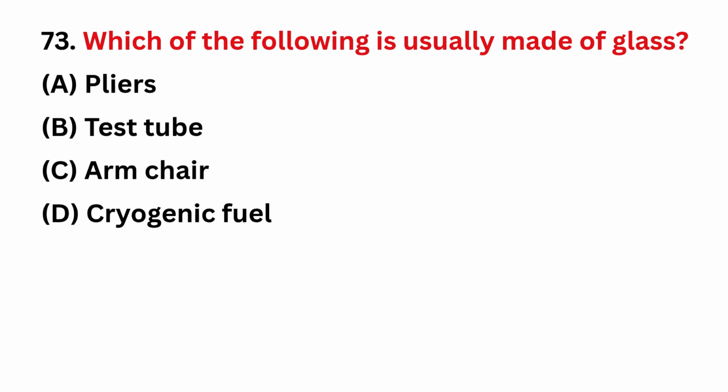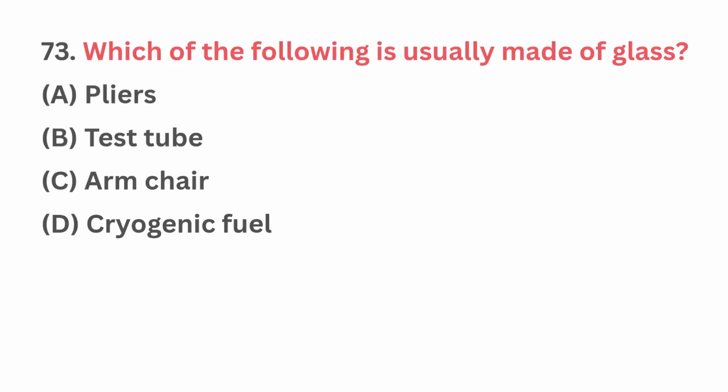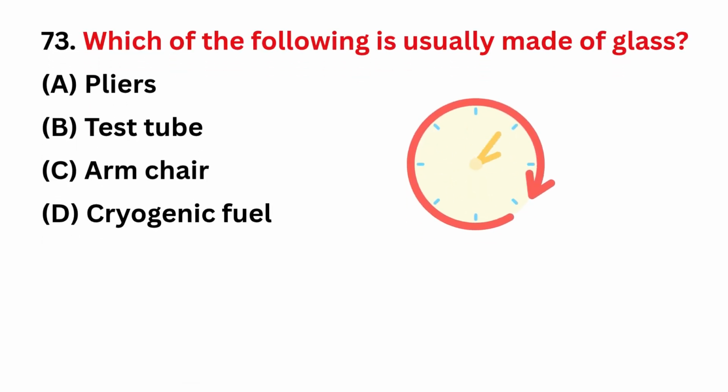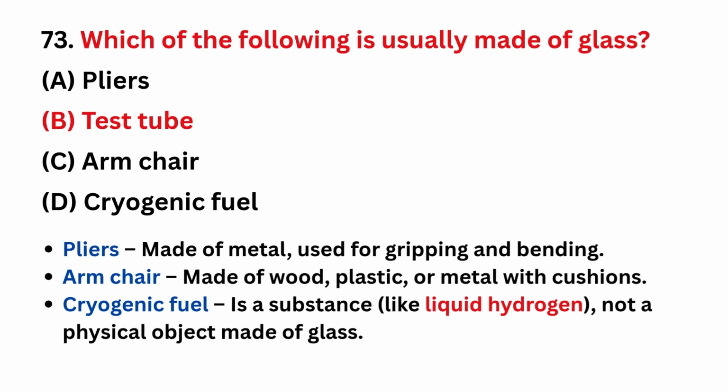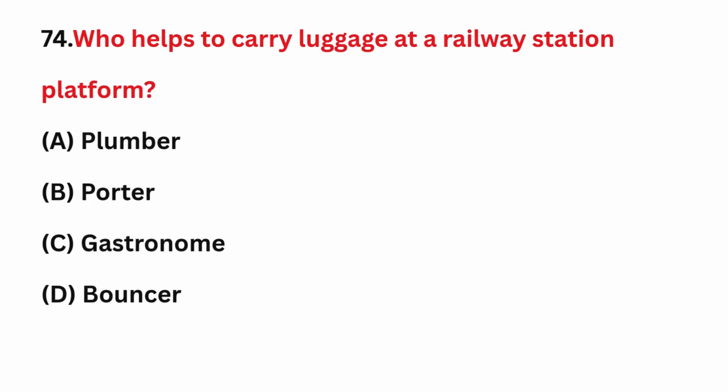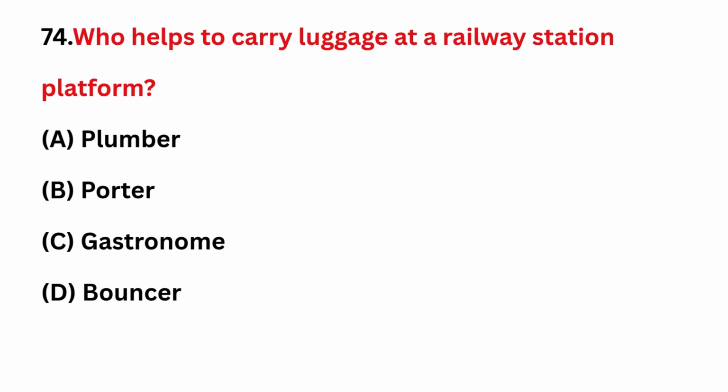Which of the following is usually made of glass? Correct answer is option B, test tube. Who helps to carry luggage at a railway station platform? Correct answer is option B, porter.